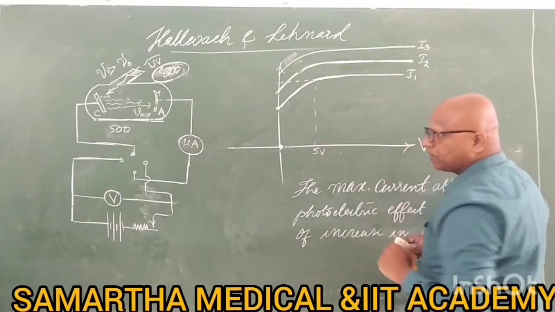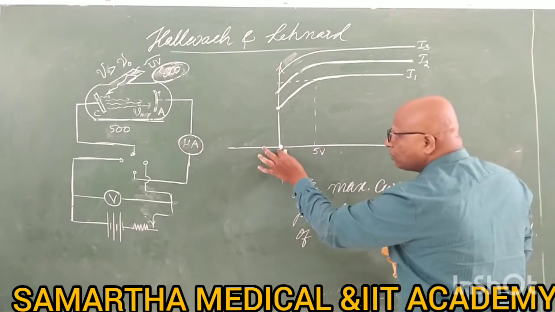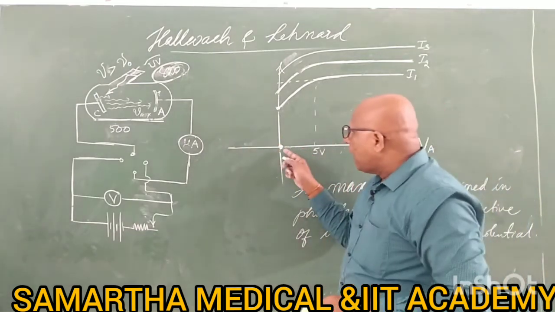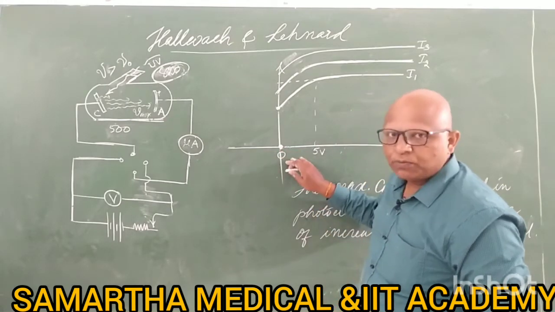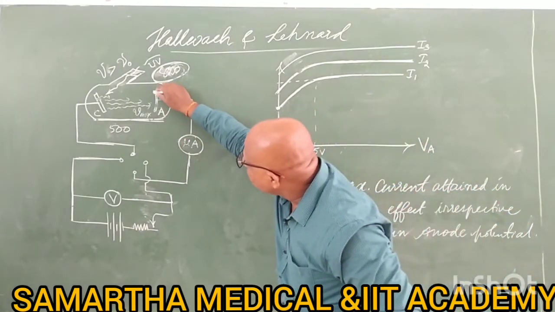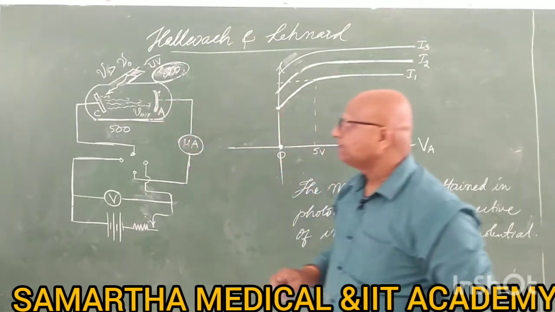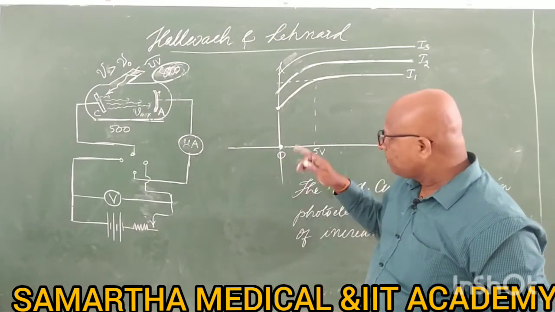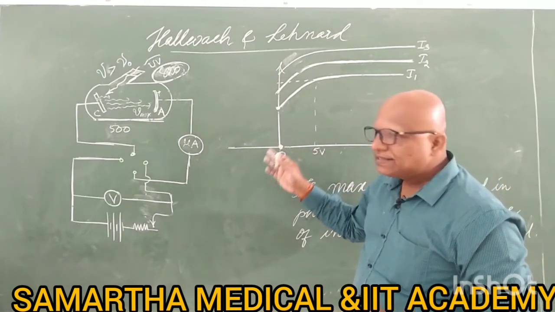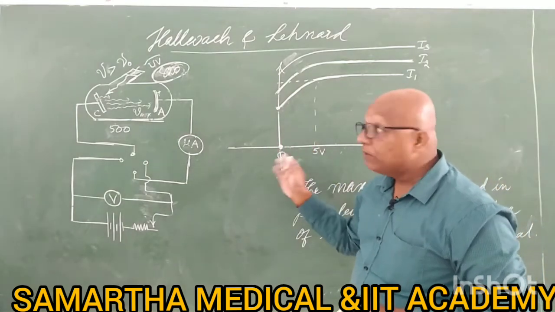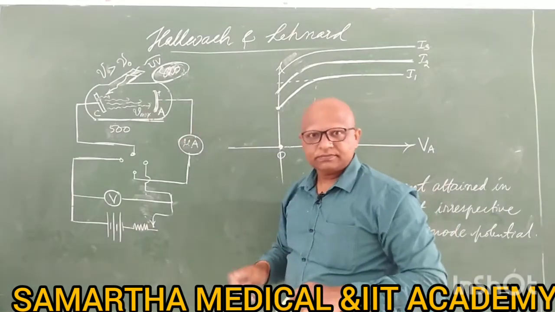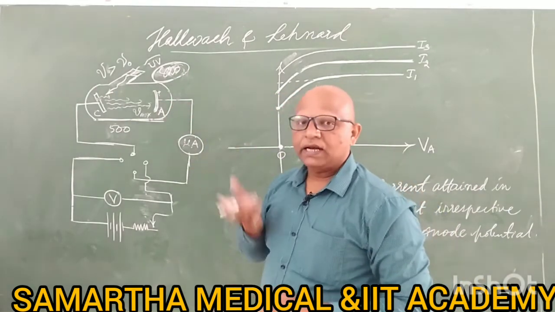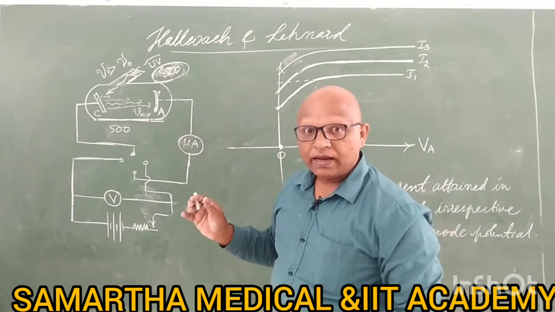This is one part. Now we will make anode 0 to anode negative. Very interesting. Anode potential was 0, neither positive nor negative. It was a neutral plate, and even though it is neutral, current is there. Now we will make it slightly negative. Instead of attracting electrons, it starts repelling electrons. Now what will happen?